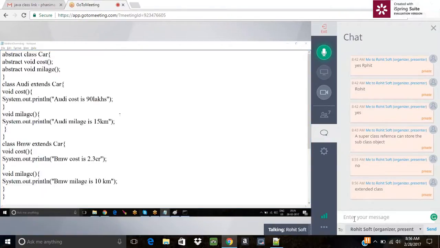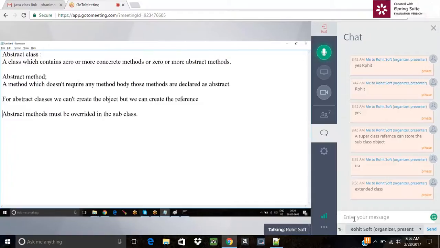Yeah, you can see the extended class also. Like say, if a class extends an abstract class, then all the abstract methods must be overridden in the subclass. Right? That is the point.